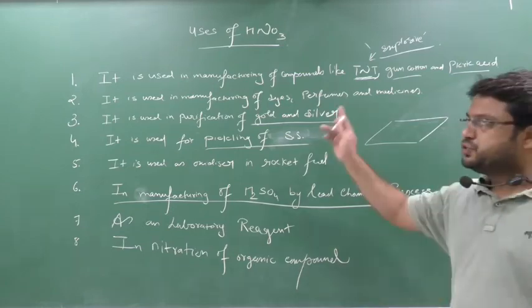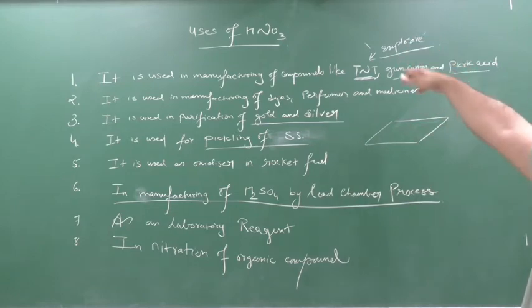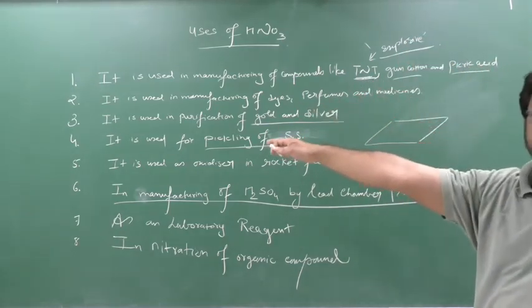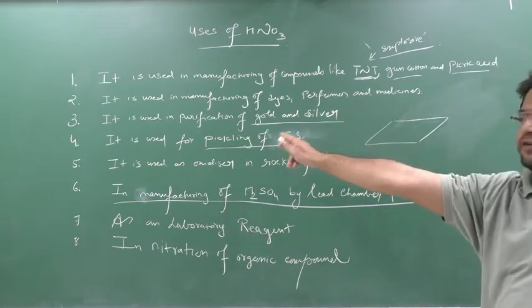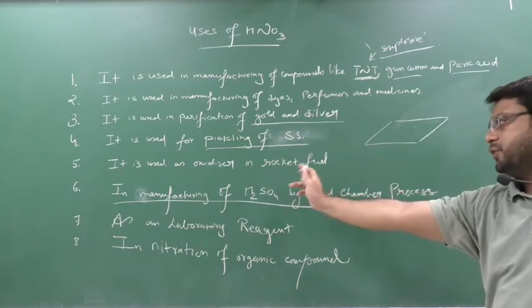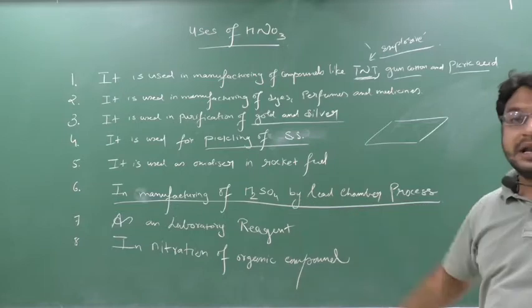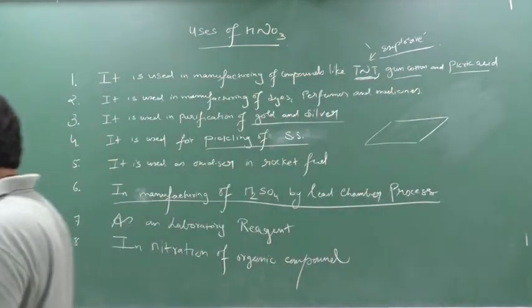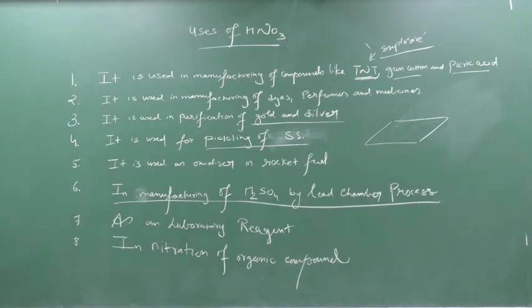Clear? So it is used in the manufacturing of compounds like TNT, gun cotton, picric acid, dyes, perfumes and medicines, purification of gold and silver, pickling of SS, oxidizer as a rocket fuel, manufacturing of sulfuric acid by lead chamber process, laboratory reagent, and in nitration of organic compounds. Clear this part? Okay, now see here, the next topic we are going to see is